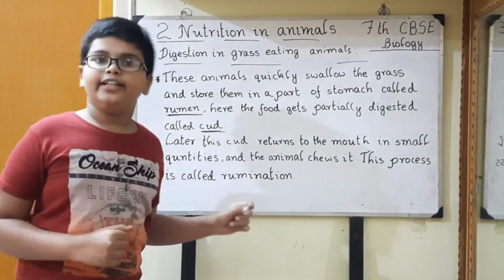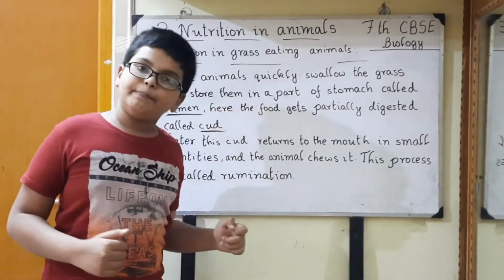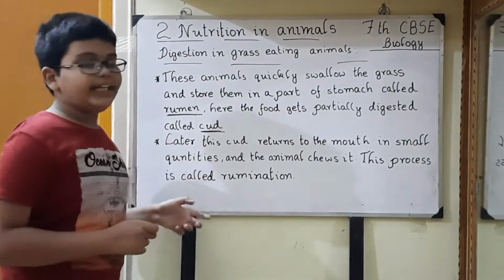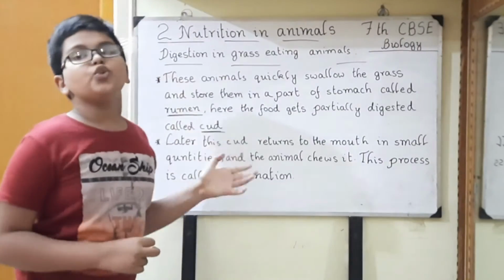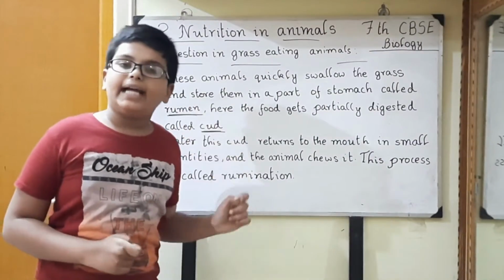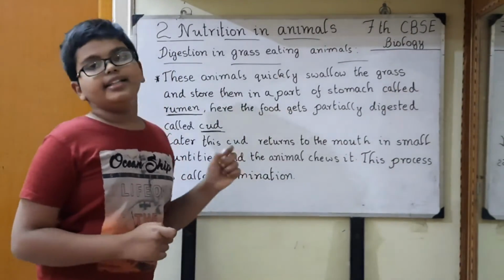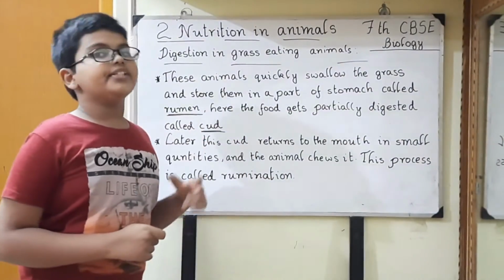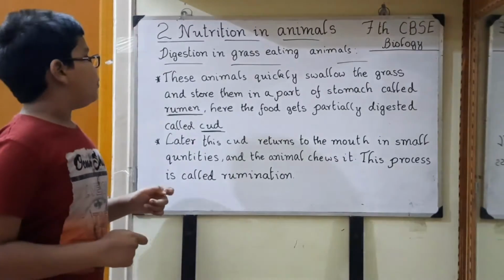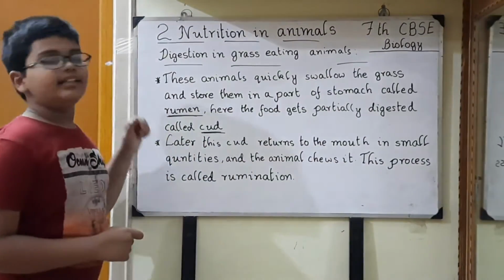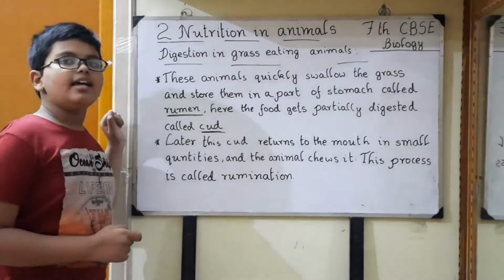Grass is rich in cellulose. Cellulose is also a type of carbohydrate. This cellulose can be digested only by grass-eating animals, that is, ruminants. In the rumen, bacteria can be found. These bacteria help in the digestion of cellulose. Humans cannot digest cellulose, right? This is how digestion happens in ruminants. This is about the topic digestion in grass-eating animals.